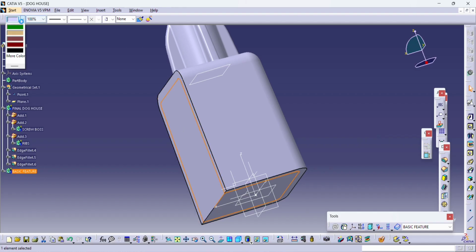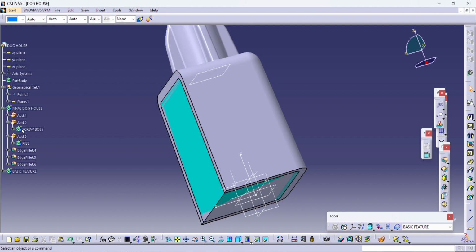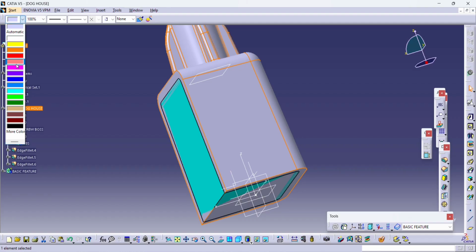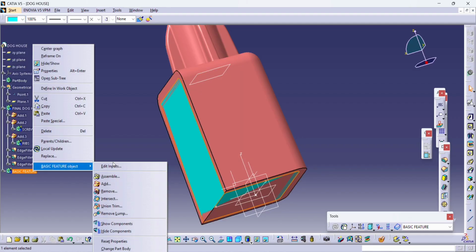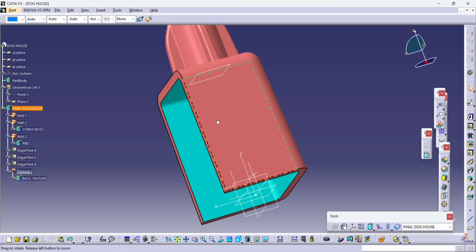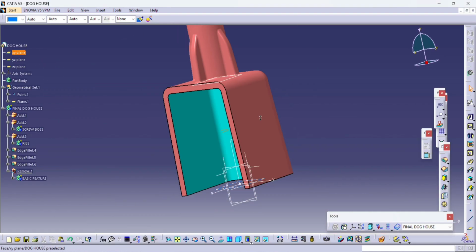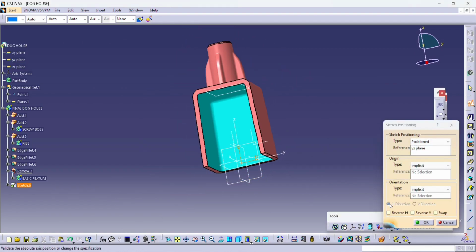For easy purposes, we'll apply different colors. Green is indicating during the boolean operation, that's why please avoid using the green color. So remove from basic body here. Here's our doghouse for the screw boss, almost completed.